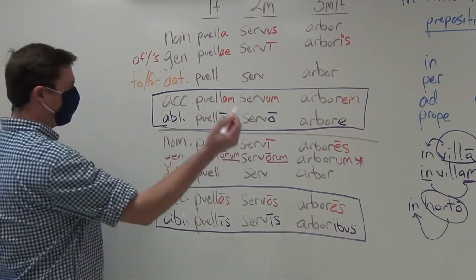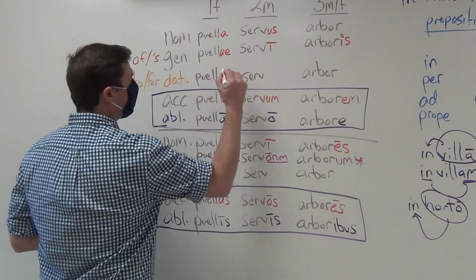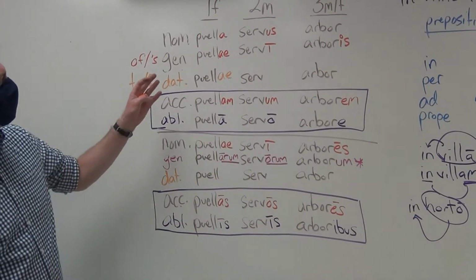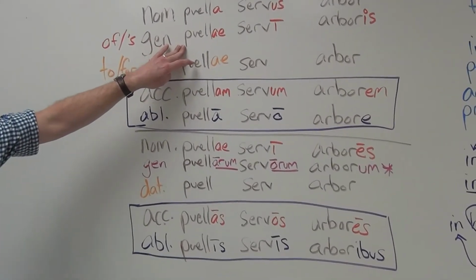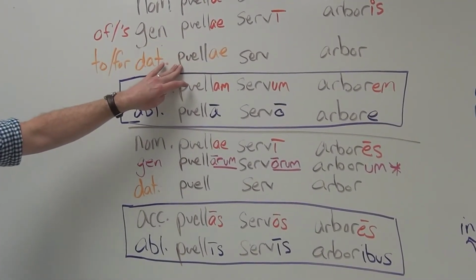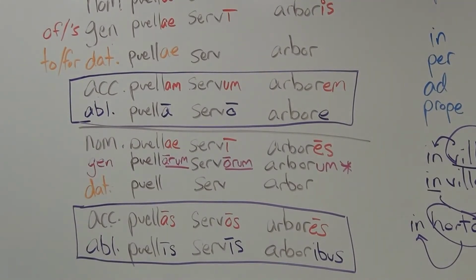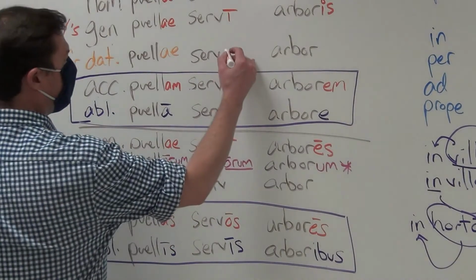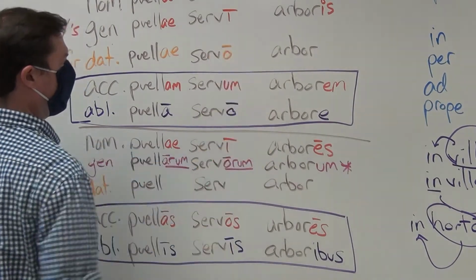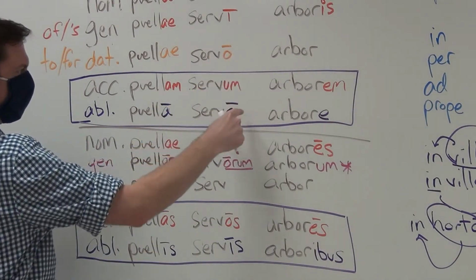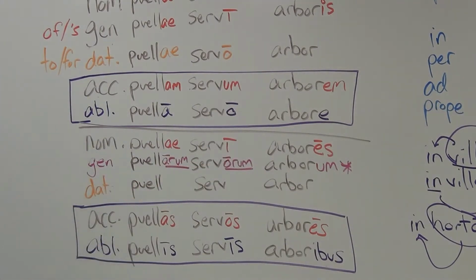So here it is going to be, again, an -ae. So now we see that whenever you see puellae, it might be of the girl, it might be to or for the girl, or it could be the girls do something. And how are we going to know? The context will let us. For to or for the slave, servō. So here you can see, obviously, identical. How do you know whether it's dative? How do you know whether it's ablative? Well, obviously context will help you figure it out, and I'll talk more about that at length later.